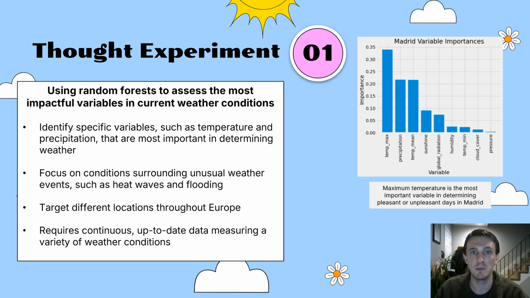This idea could be applied to unusual weather events, such as heat waves and flooding, and could target a variety of locations throughout Europe. In order for this thought experiment to work, up-to-date data measuring a variety of weather conditions, like variables listed in the image, would need to be recorded by or provided to ClimateWins.